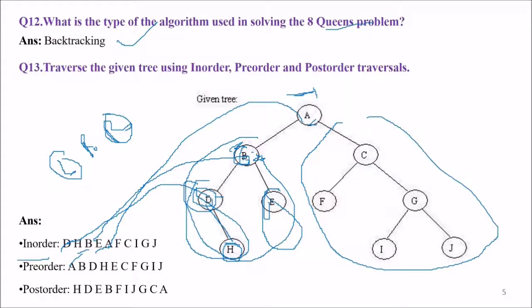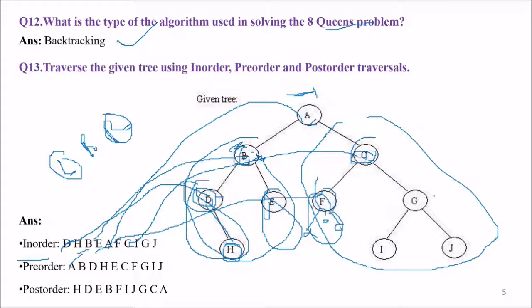As we come to this right subtree, we see: does this have any left subtree? Yes, it has. So we go to the left. Does this F have left or right? First we check for the left. It has no left, no right. So we take F. Then we go back, and now because the left subtree is over, we take C, because this is the root C.